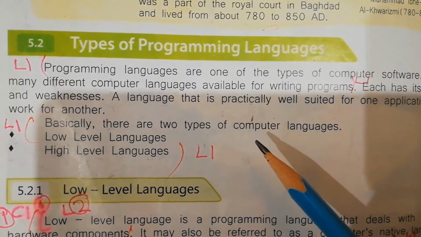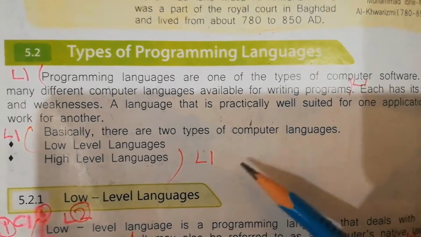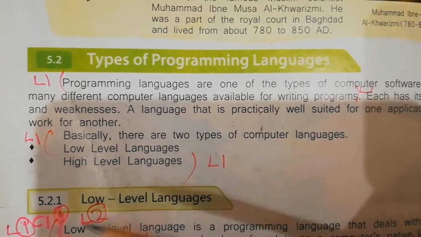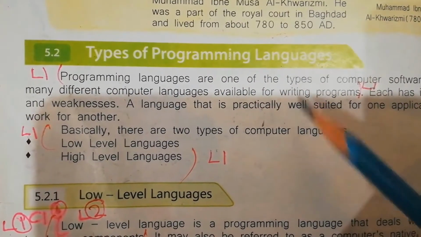Subject Computer Science. Revision of Unit number 5, Introduction to Programming Language. Today we are going to revise topic 5.2, Types of Programming Languages.